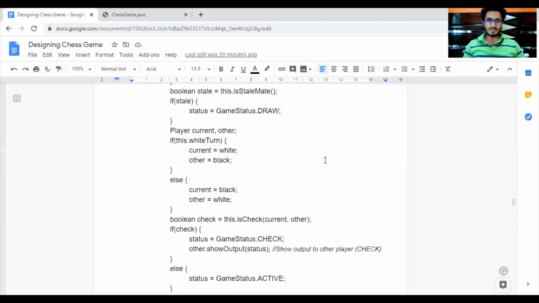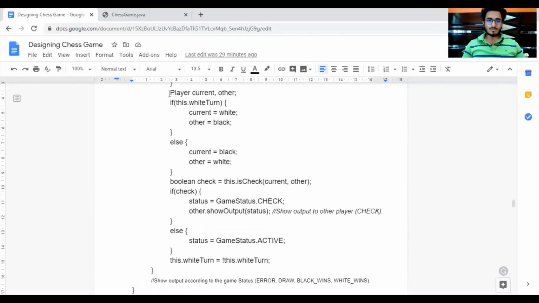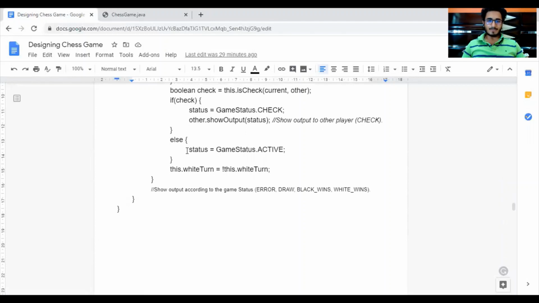Also we check if the current player has stalemated the other player. If that is true, we set the status as draw. Then we find out who is the current player. If white turn is true, then the current player is white, else it is black. We also check that it may happen that the current player has checked the other player. So we have to show the other player that he or she has been checked.